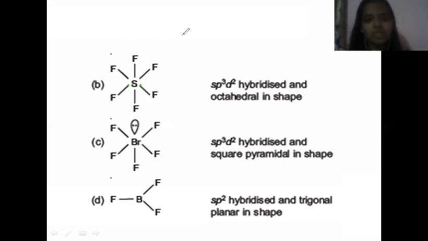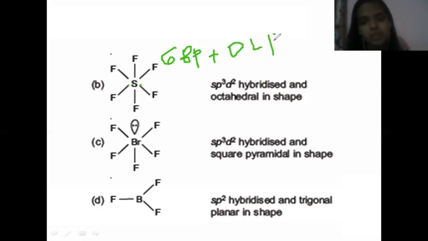So here, when you observe this structure, you can see 6 bond pairs, right? Plus, how many lone pairs? 0 lone pairs. So for this condition, 6 bond pairs plus 0 lone pairs, the hybridization is sp3d2, something related to 3 plus 2, 5 plus 1, 6, right?